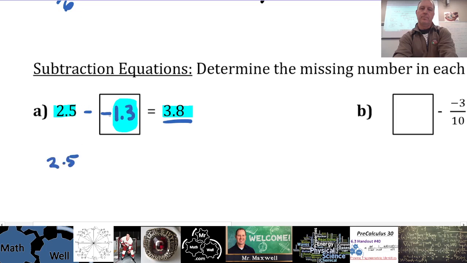2.5, minus a negative should be a plus. Does this statement look true to everyone? Yeah, 2 plus 1 is 3. 0.5 plus 0.3 is 0.8. We're good to go. Perfect. Thank you very much.